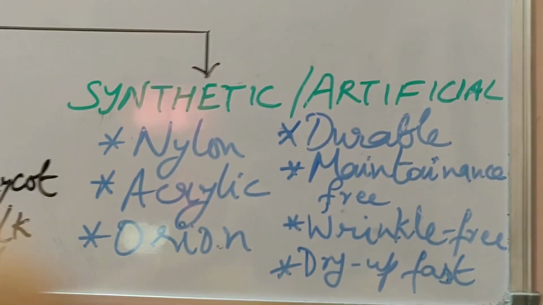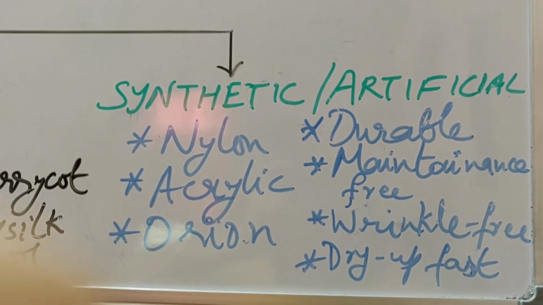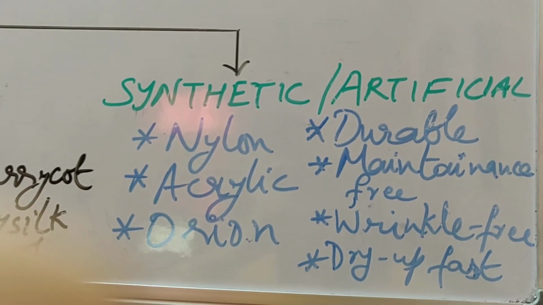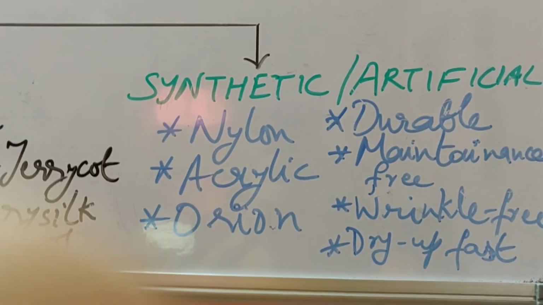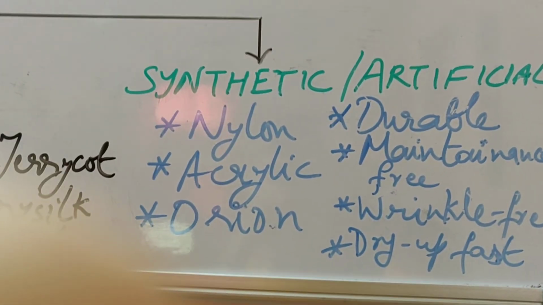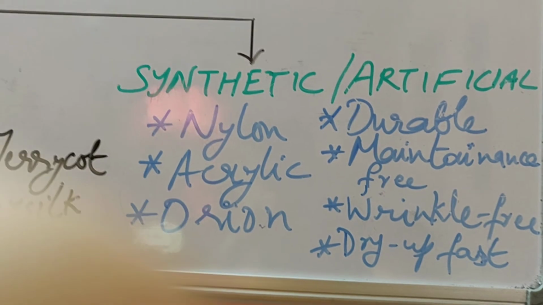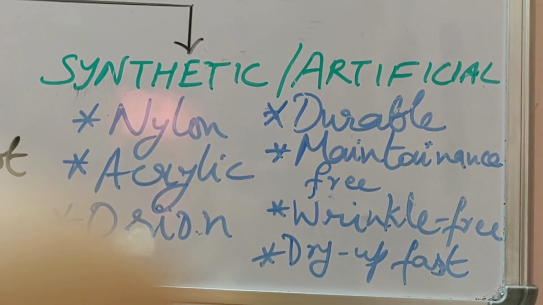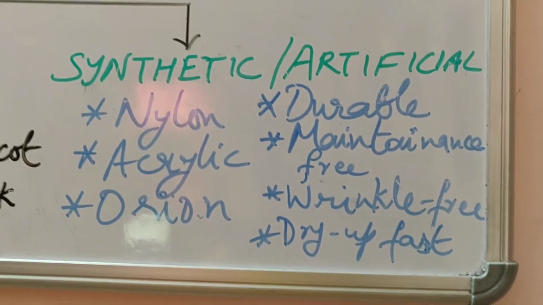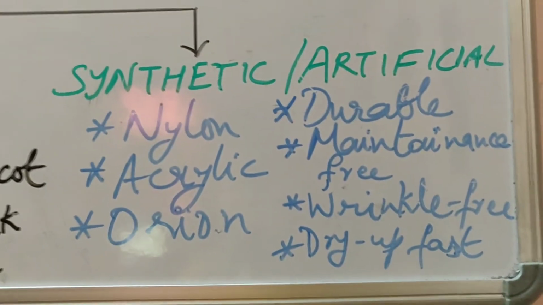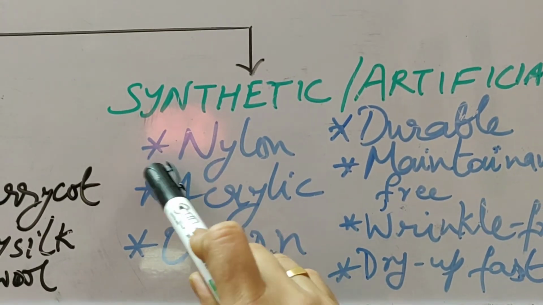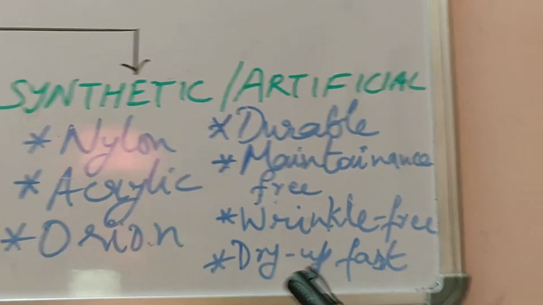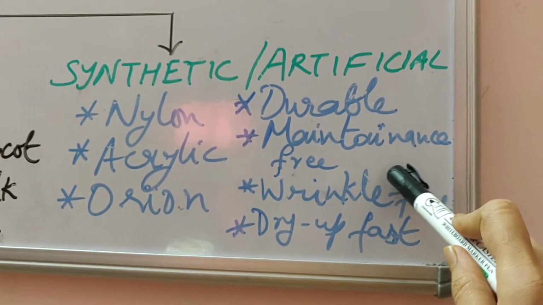And what happens, you know, it is basically prepared from the petroleum industry. Actually it is a byproduct of petroleum, that is called naphtha, from which the balls of these synthetic or artificial fibers are made in the form of small beads or balls, and then they are drawn out in a machine to form these long strands of synthetic or artificial fibers. So we should understand about these various types of synthetic or artificial fibers. So what are they? Examples are nylon, acrylic, Orlon, rayon. These are a few examples.